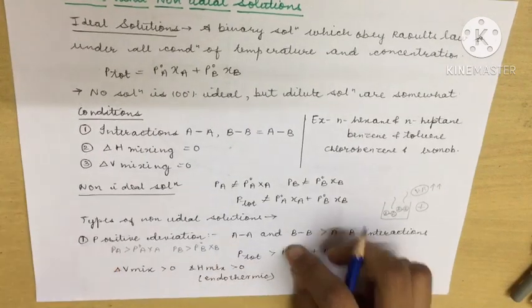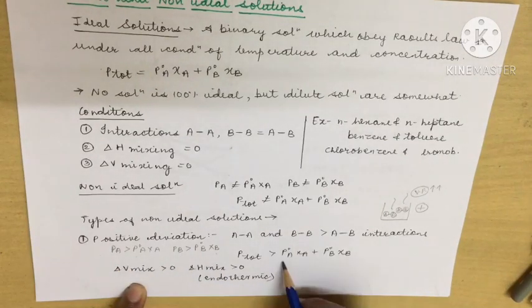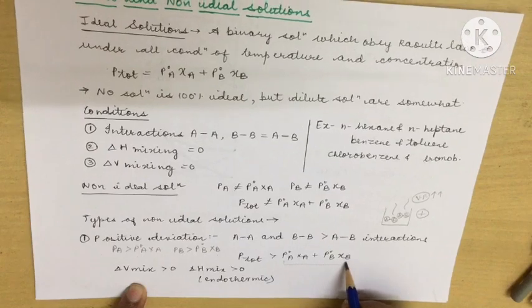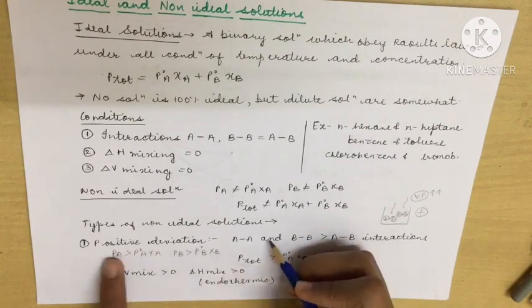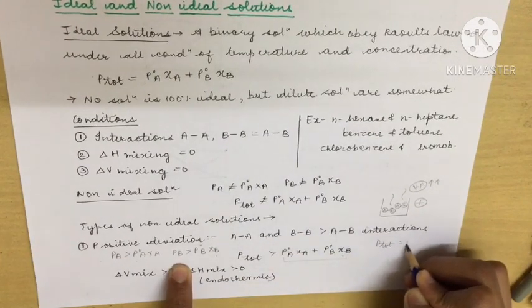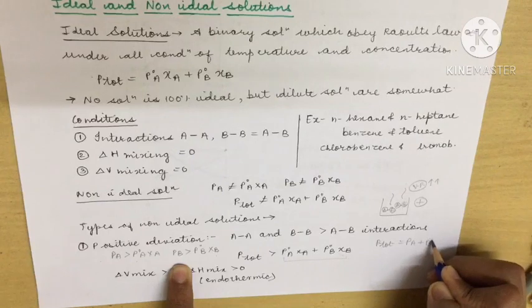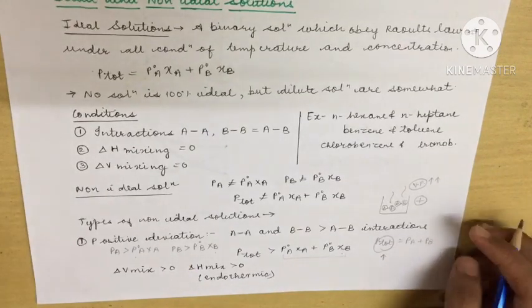And we know that P total is equal to the sum of these two. Since PA and PB are more, P total will increase overall, and this P naught A XA and P naught B XB will be lesser. So P total is already equal to PA plus PB.